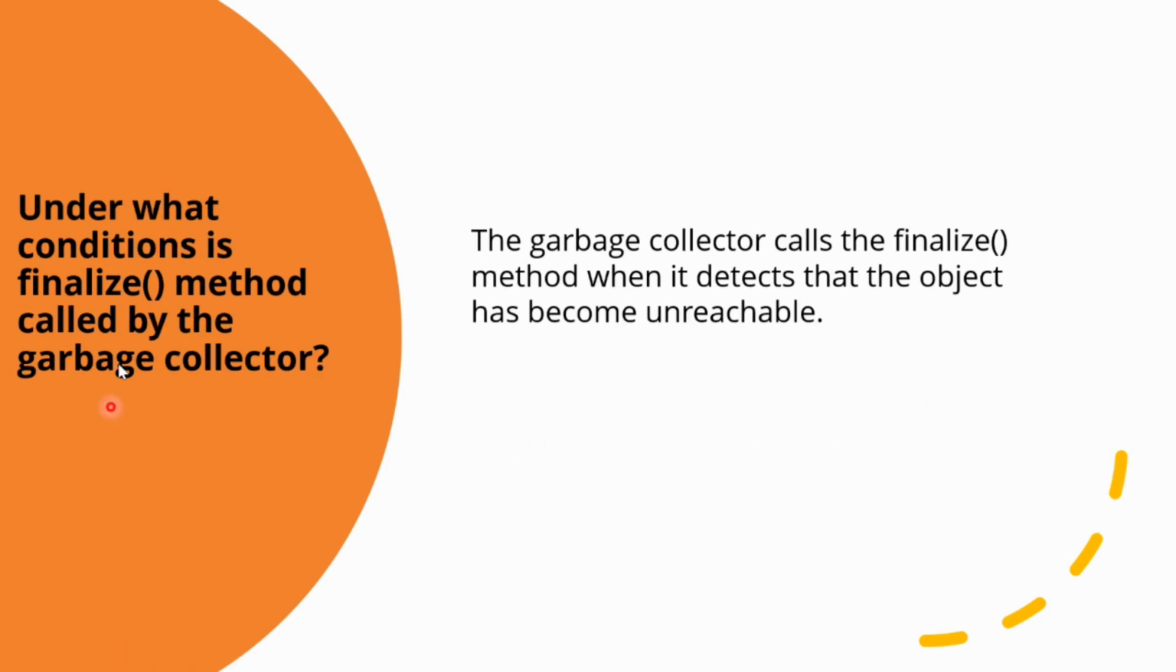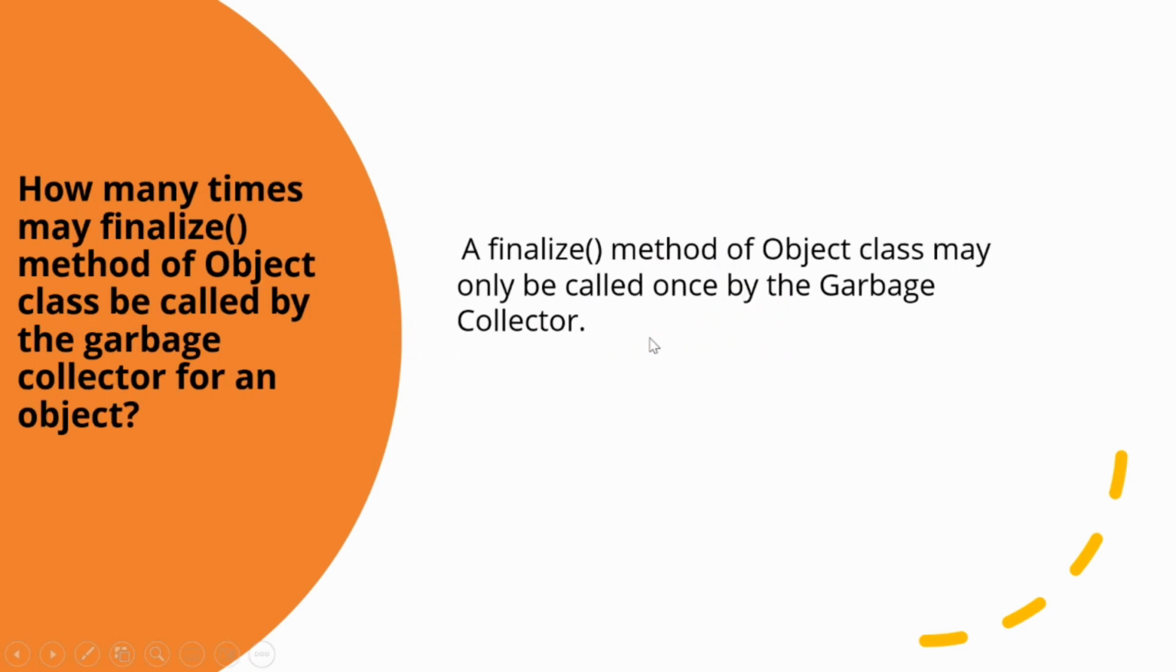The next question is, under what conditions is the finalize method called by the garbage collector? Garbage collector calls the finalize method when it detects that the object has become unreachable. How many times may the finalize method of the object class be called by the garbage collector for an object? The finalize method of the object class may only be called once by the garbage collector.